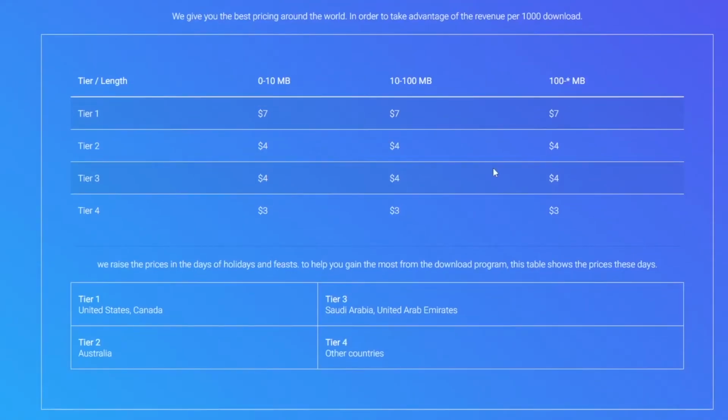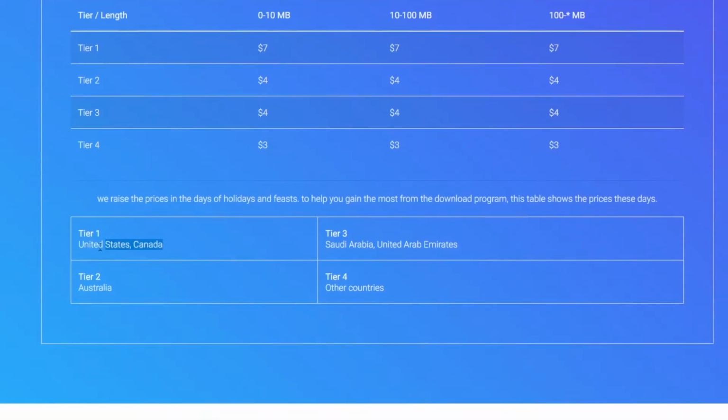So these tier 1, tier 2, tier 3, and 4, our songs will fall into that category because from 0 to 10 megabytes, that's going to be our songs. And you can see that for tier 1, you can get $7 for each download, and that's from these states, which are United States and Canada.